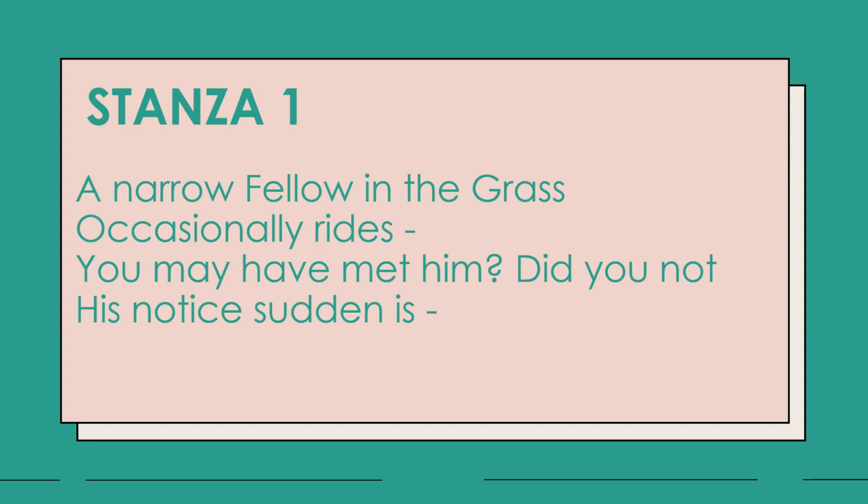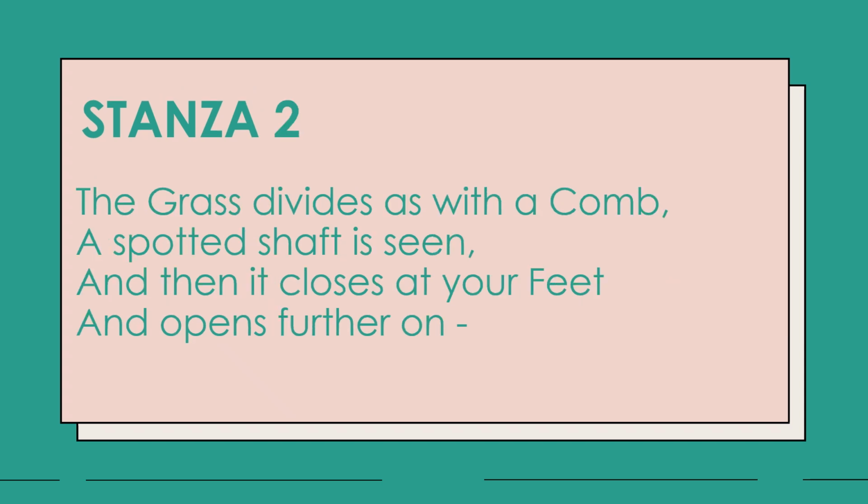His notice sudden, which means the movement of the snake is very sudden and very quick. And so it is very easy to take notice of its movement. So the poet is saying that everyone, the reader, the poet, all of us have seen a snake because of its quick movement, and it often rides through the grass. I hope this is clear. Let us move on to the second stanza.